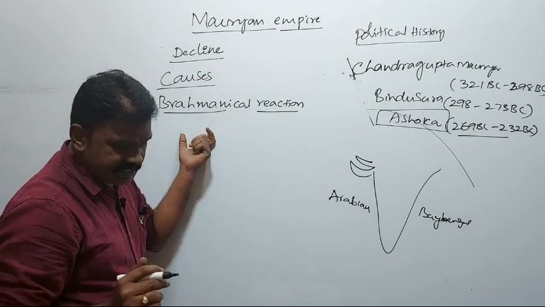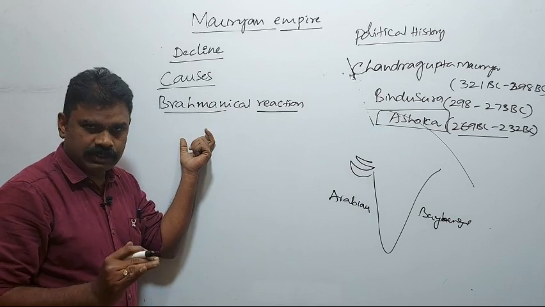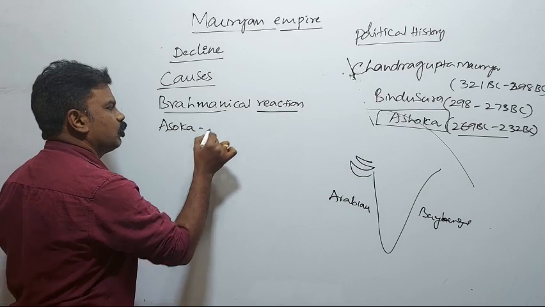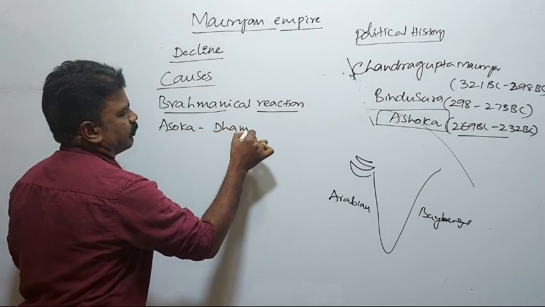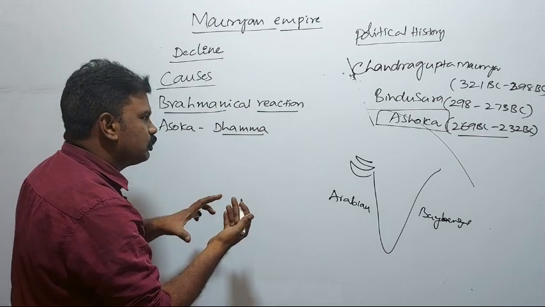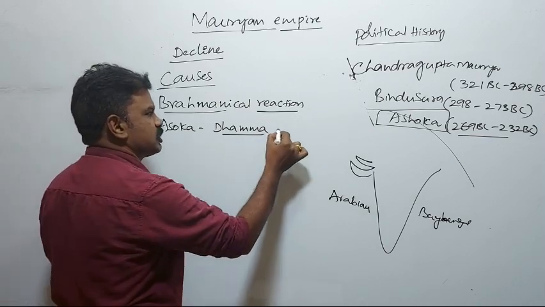This began as a result of Ashoka's policy. What did Ashoka follow? He followed the policy of Dhamma. Ashoka's Dhamma policy was also similar to Buddhism.